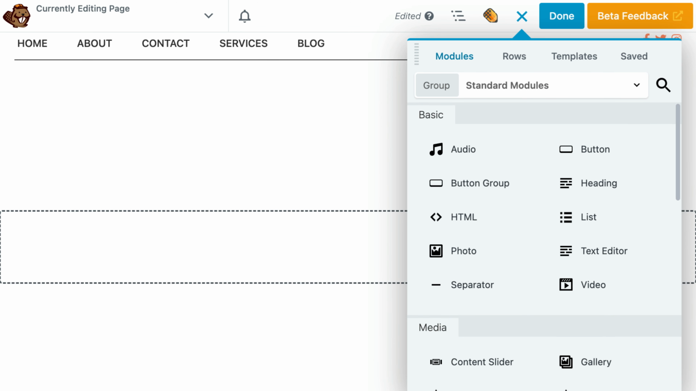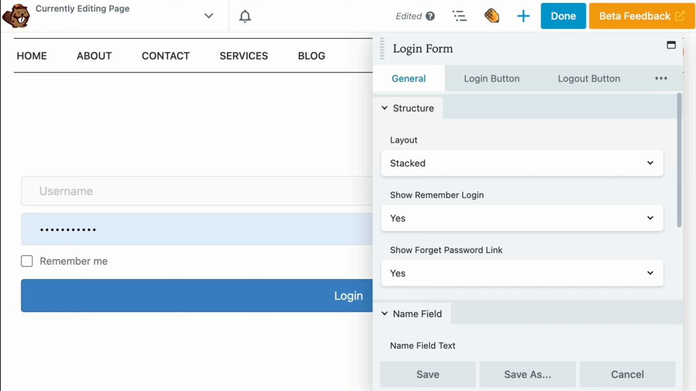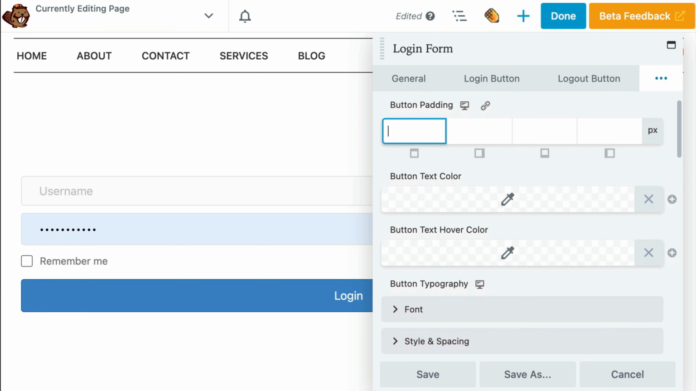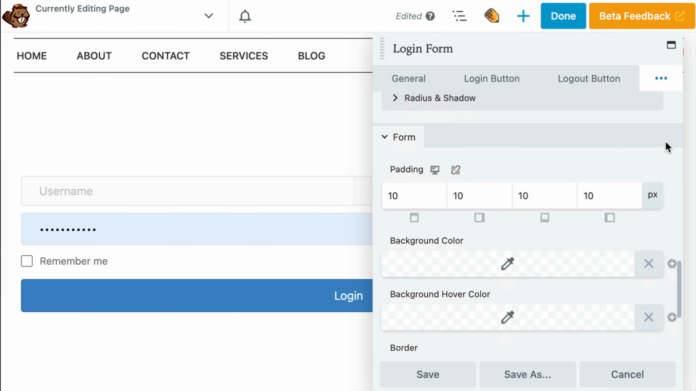Another great addition is that the login form module gets updated with more styling options. This feature allows you more choices within the module to style your login forms. In the Login Forms module pop-up box, go to Shared Styles. Here you can customize nearly every aspect of your login form.